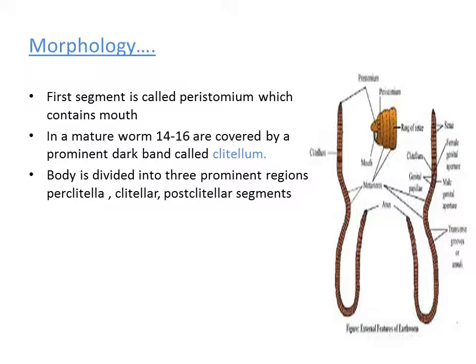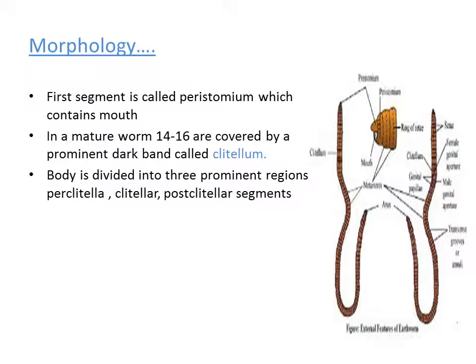And where exactly the dark band is present, that region is named as clitellar region. And next to the clitellum, the dark band, all the segments are named as postclitellar region. So all the segments just below the clitellar region come under the postclitellar region.